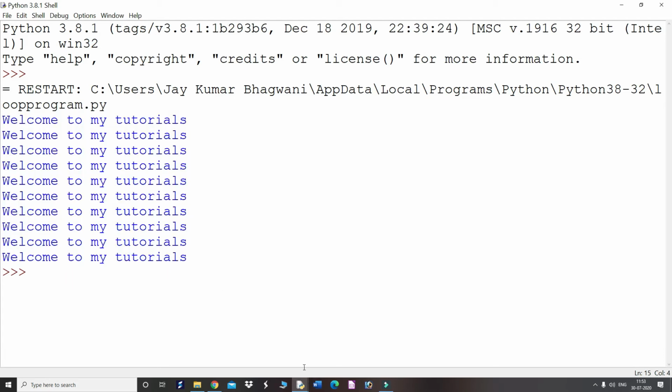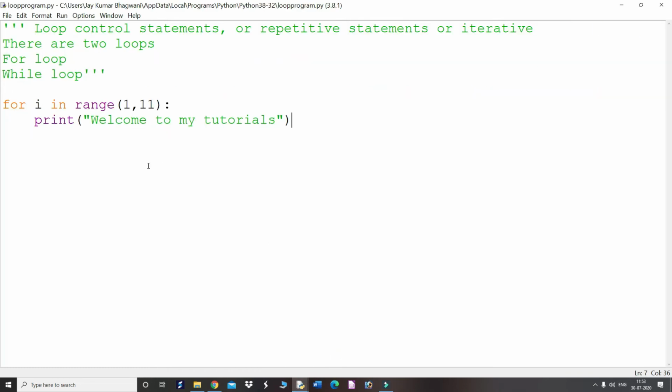Let us make some other programs using loops only. The next program that I want to explain is to print the table of any given number.